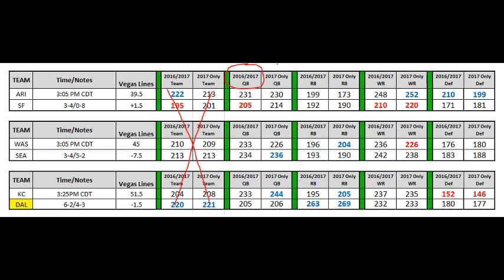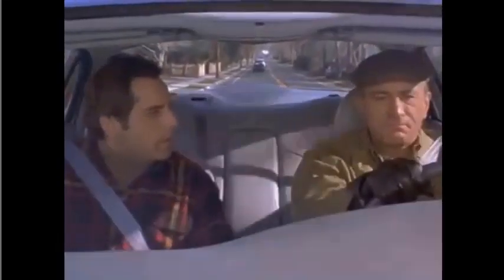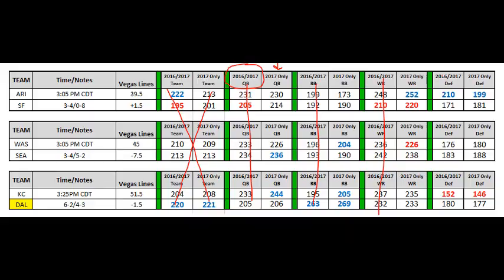But we're only going to look at the column for 2017 only. So these columns will become irrelevant for us going forward. We don't need to look at those. So I'll just put a big line through each one of them.